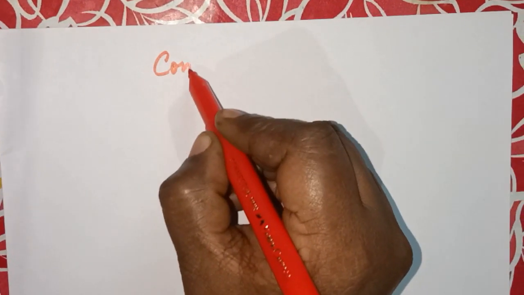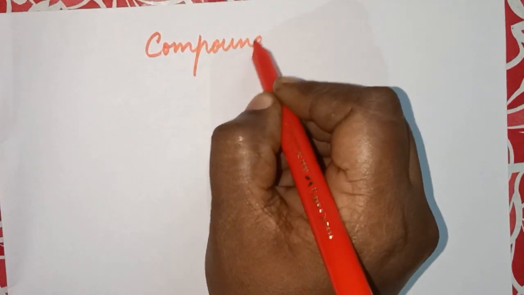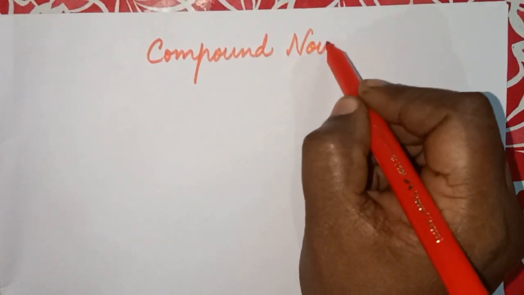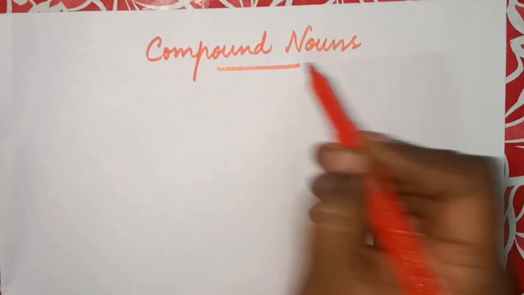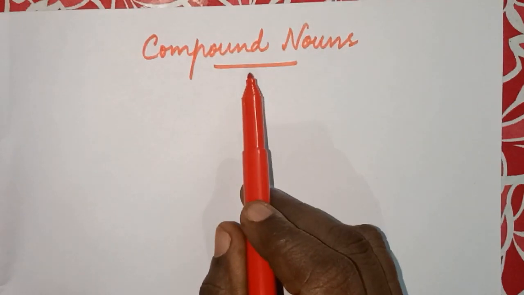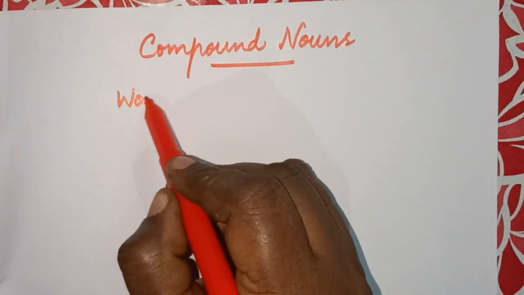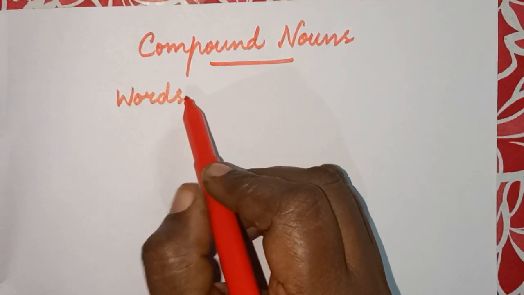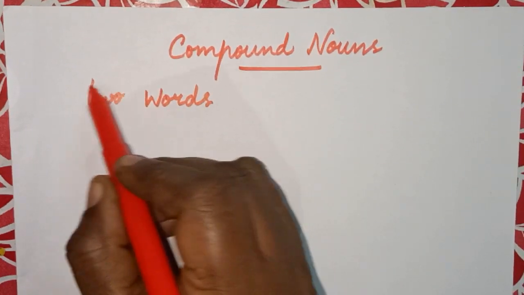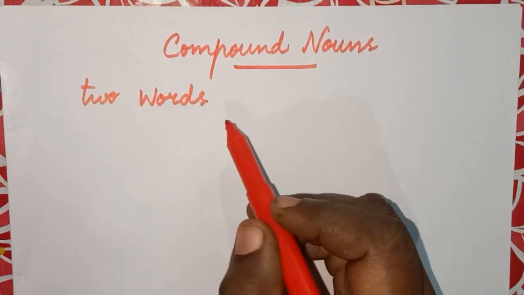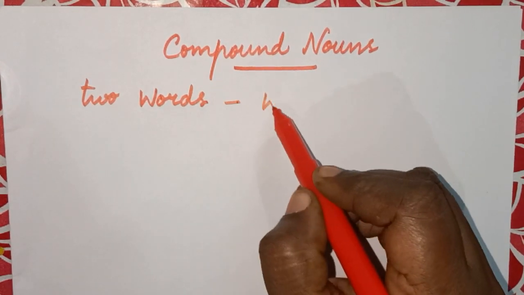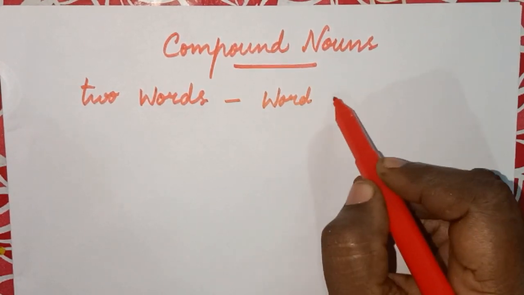So what are compound nouns? Compound nouns are the nouns formed with two simple words. First we have a primary word and second we have a secondary word.